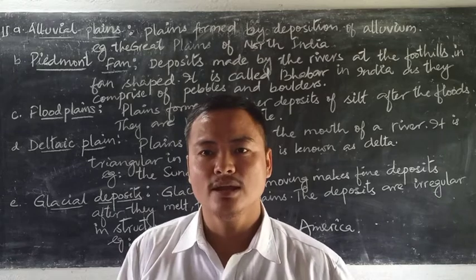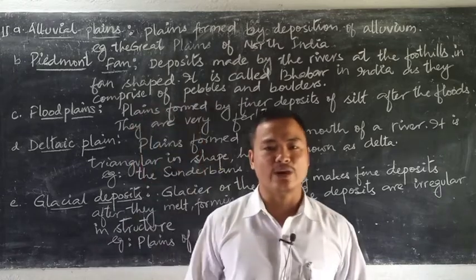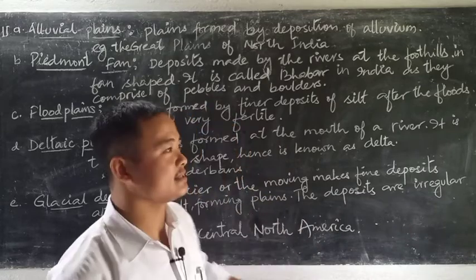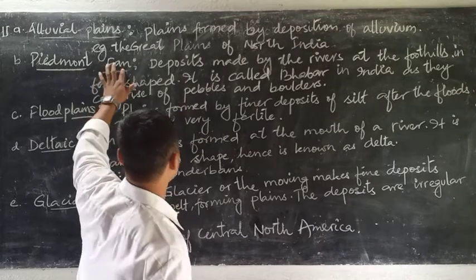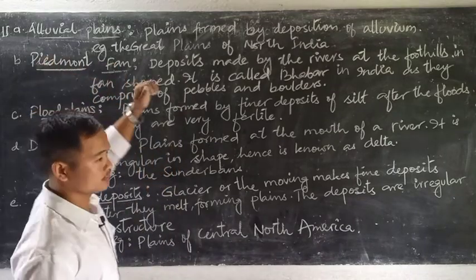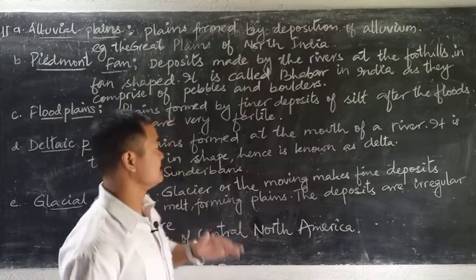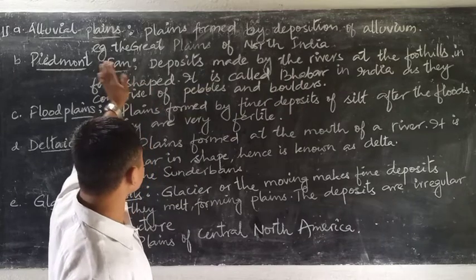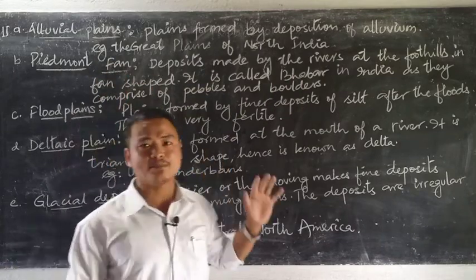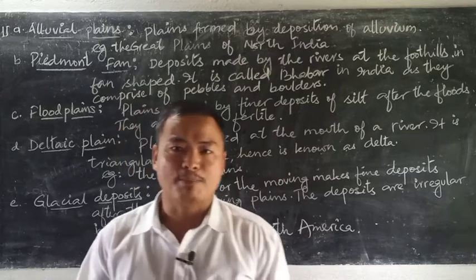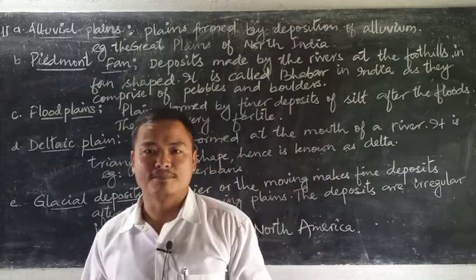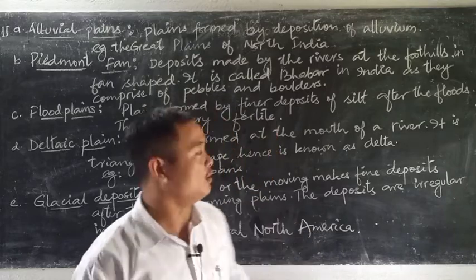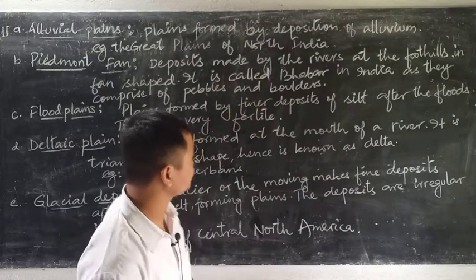Well, these very deposits brought by the rivers, when deposited at the base of the mountain, or you can say the foothills, we call a Piedmont fan, as the term Piedmont refers to the foothills or the base of the mountain. Hence, it can be defined as deposits made by the rivers at the foothills in fan shape, known as Piedmont fan. These deposits at the base of the mountains are mostly composed of pebbles and boulders. So they are also known as bhavar in India.